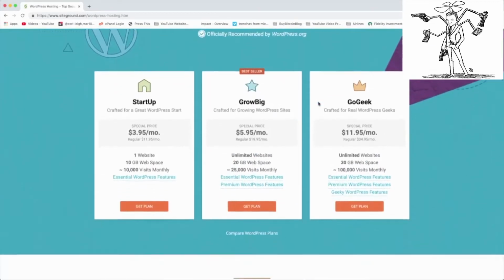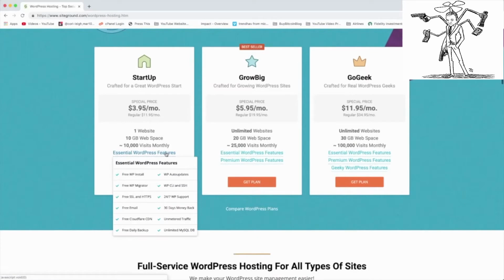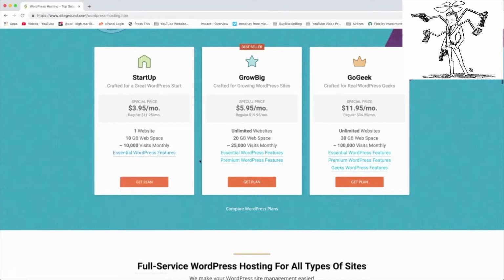Those features include awesome things like the free WordPress install, so you don't need to know any code to complete this tutorial whatsoever. Free WordPress migrator, so you can come from a different place and move your WordPress site here. Free SSL, so you get the secure padlock icon and you can accept credit cards better for your website, make people all confident in you, and lots more that you don't want to miss out on, especially if you're new to WordPress and this is the first time you're going to make a WordPress website.